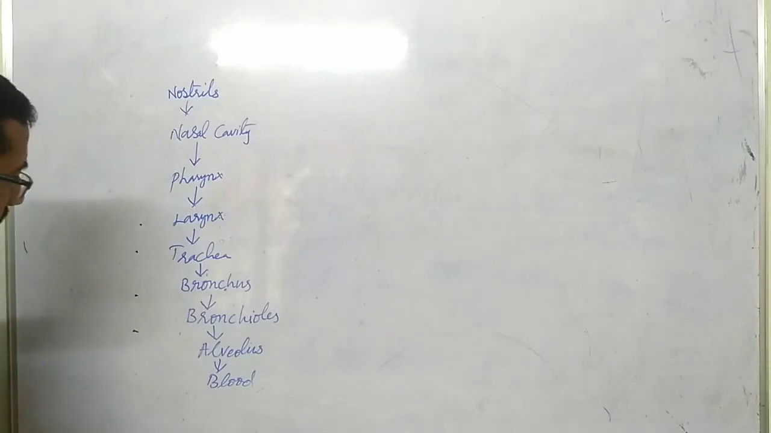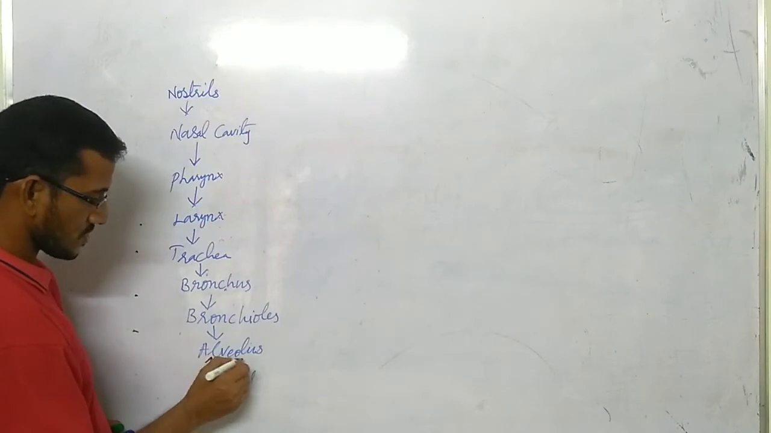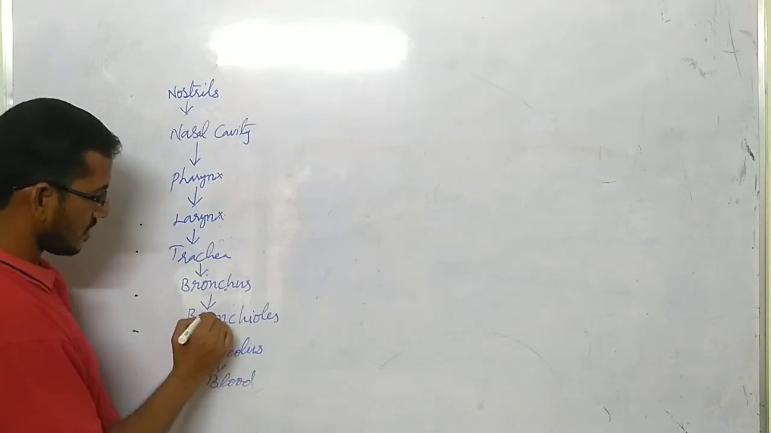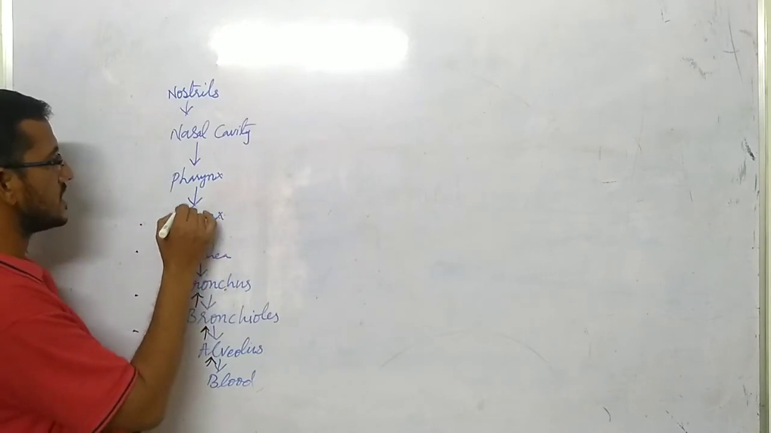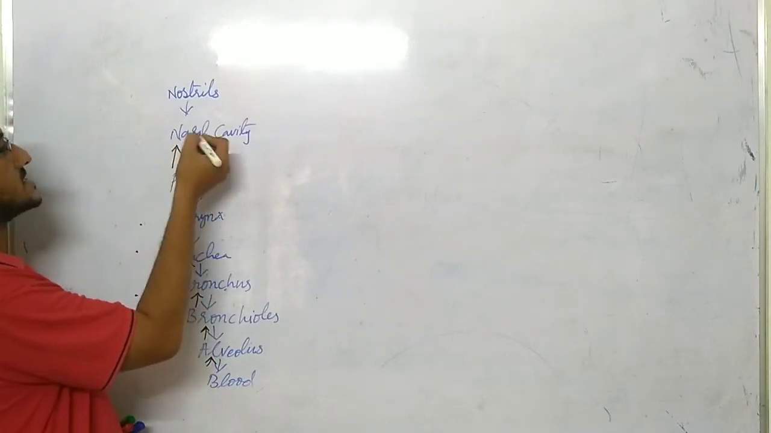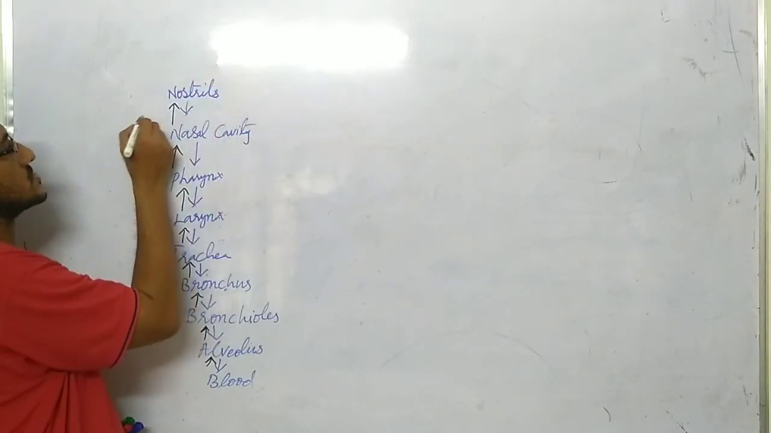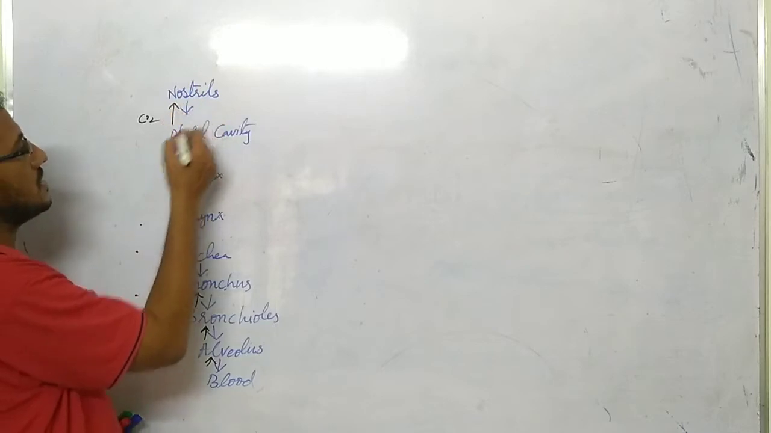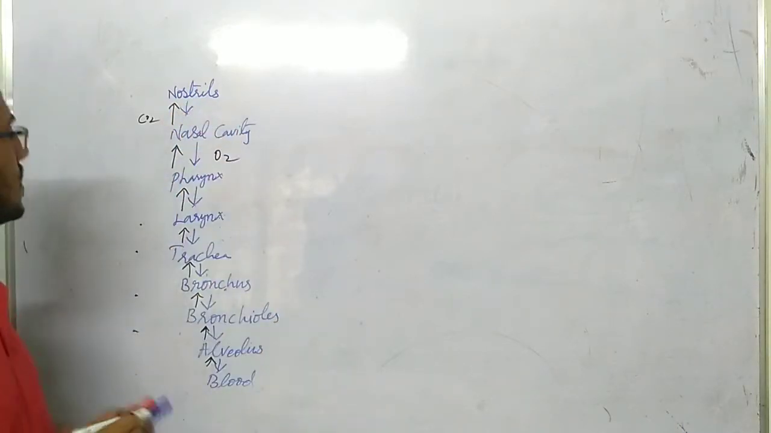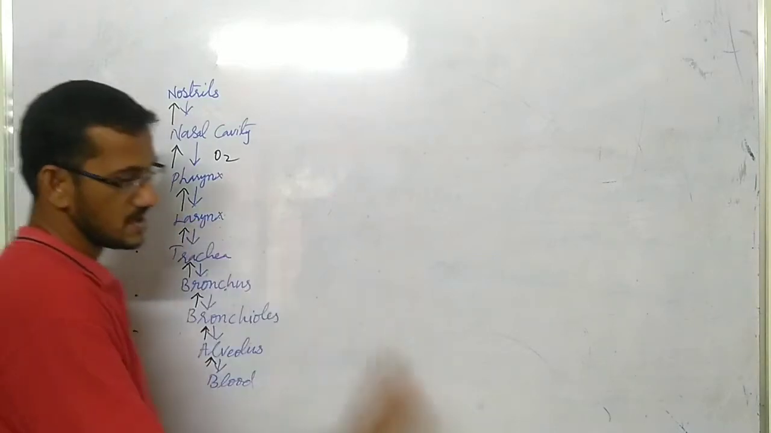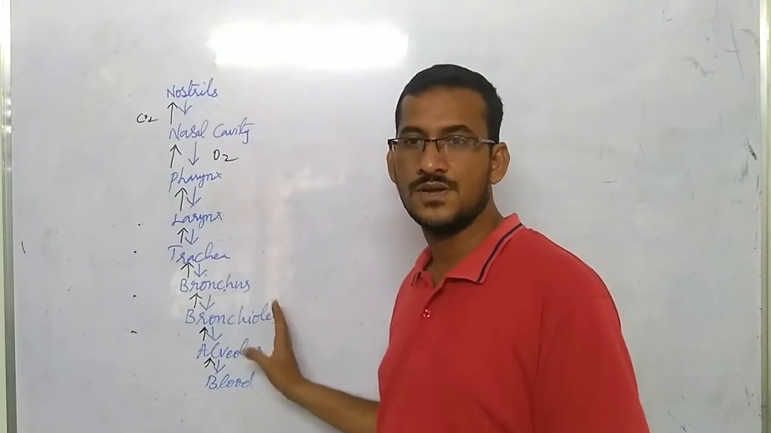In the same way, from the blood, carbon dioxide comes to alveolus, again from alveolus to bronchioles, bronchioles to bronchus, bronchus to trachea, trachea to larynx, larynx to pharynx, pharynx to nasal cavity to nostril, and from nostril it comes out. So carbon dioxide comes out and oxygen enters in. Understood? So this is the flow chart of pathway of air. So this is important. They may ask you flow chart also.